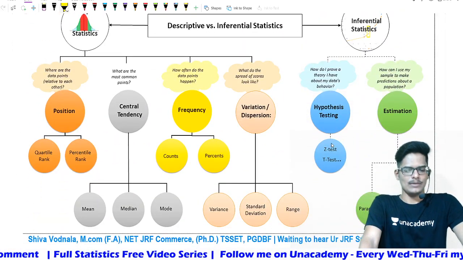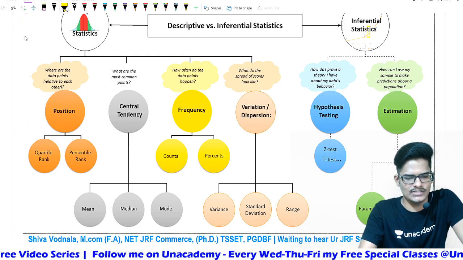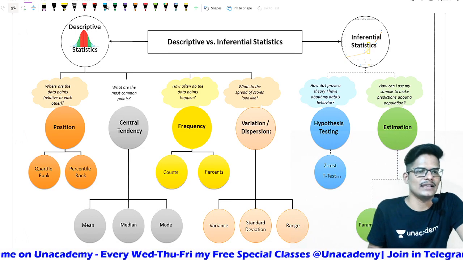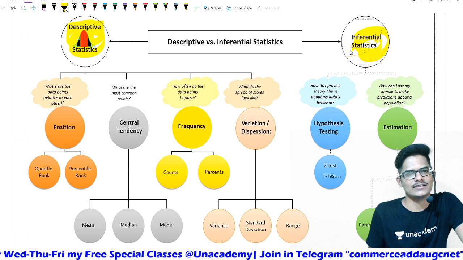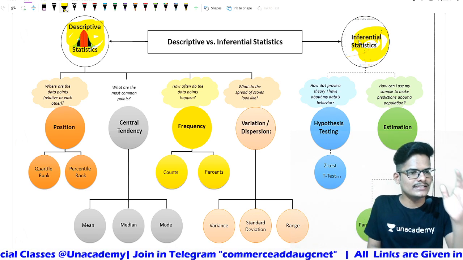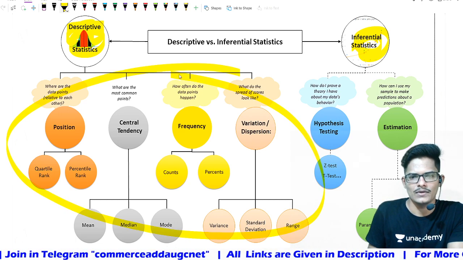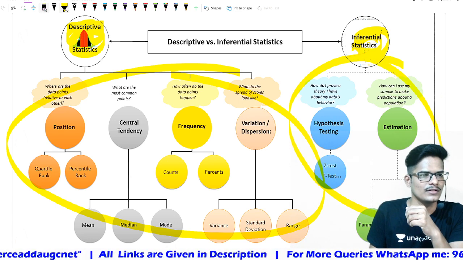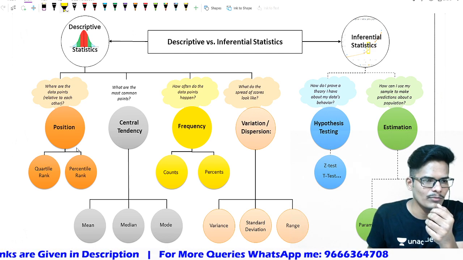Now let us see one more simple chart which is speaking about descriptive statistics and inferential statistics. This is descriptive statistics you can look at, and these are inferential statistics. Under the whole of our syllabus, descriptive statistics will have these methods, and inferential statistics will have the use of this. Now let us simplify by understanding one by one.